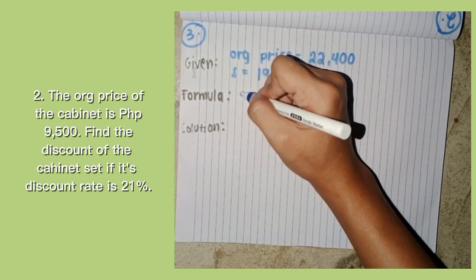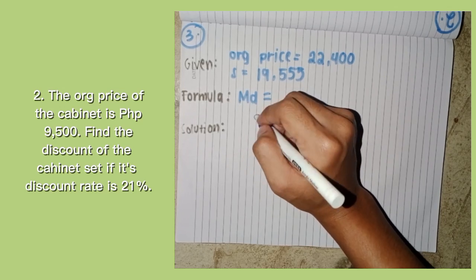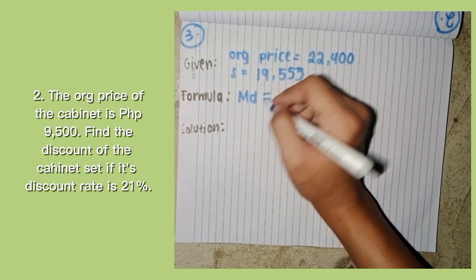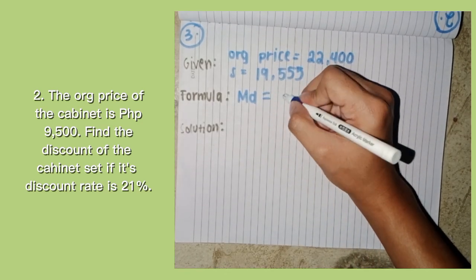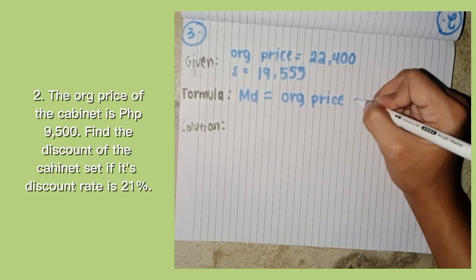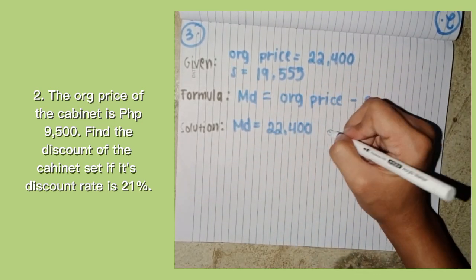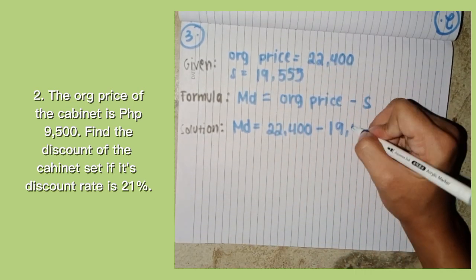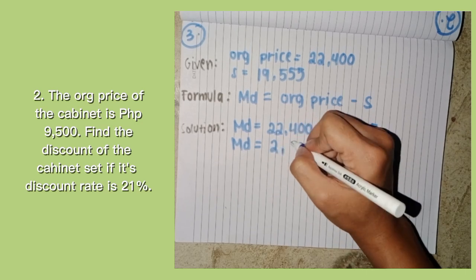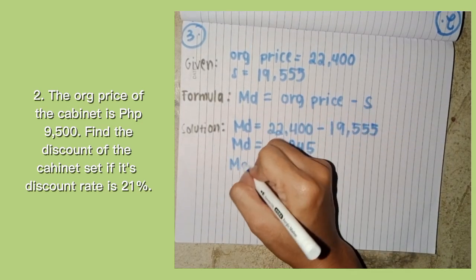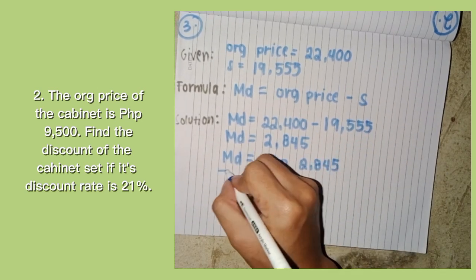For the formula, we're going to first find the markdown. As I always said, we first find the markdown because it is needed to find the value of the markdown rate. So markdown is equal to the original price minus the selling price. Markdown is equal to the original price, 22,400, subtracted by 19,555. So markdown is equal to 2,845 pesos. As always, PHP. So this is the markdown.